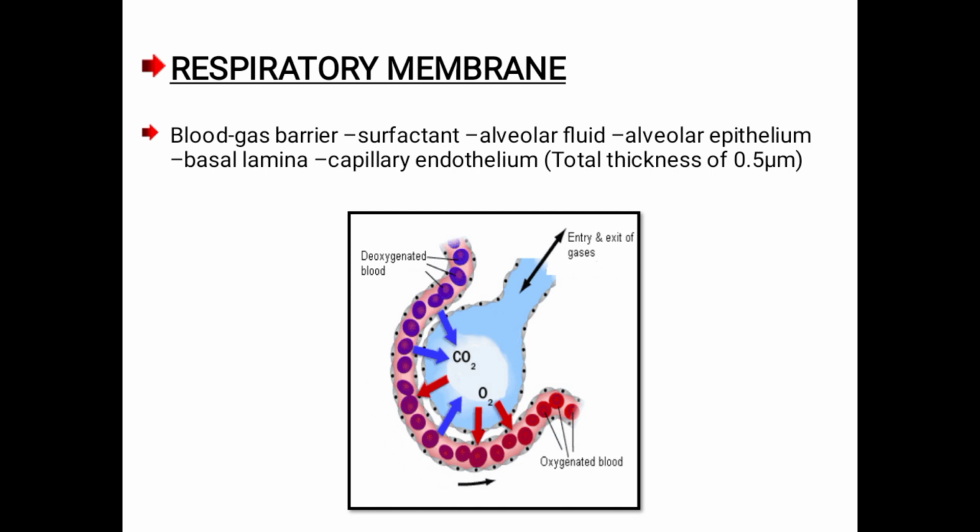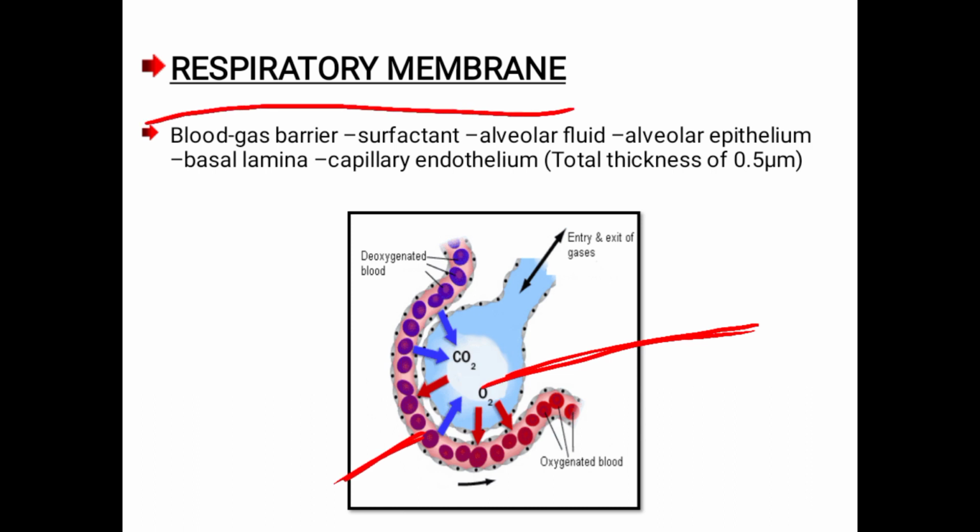The exchange of gases takes place between the pulmonary vessels and the alveoli. Between the alveoli and the blood vessels there is a respiratory membrane, a layer.